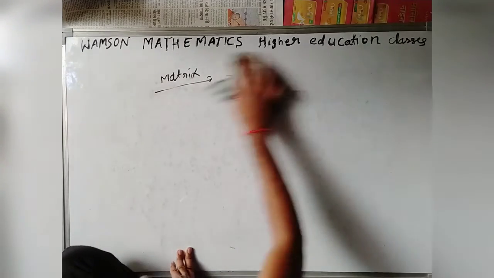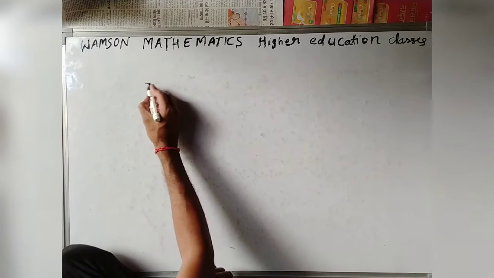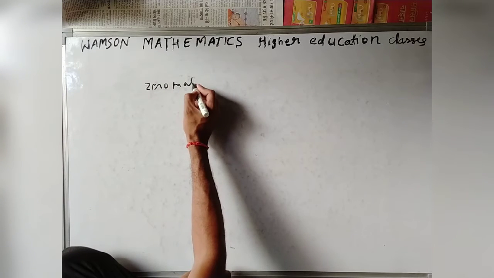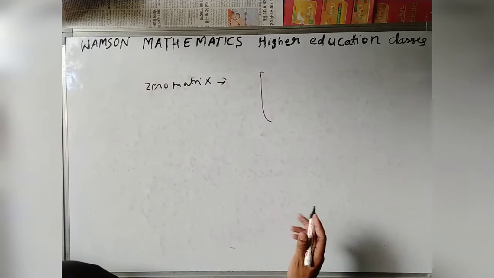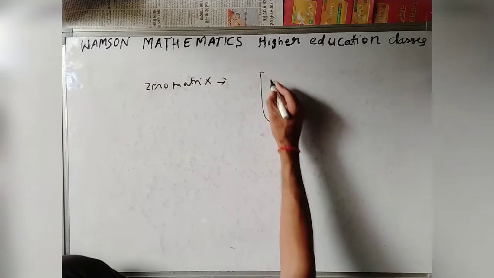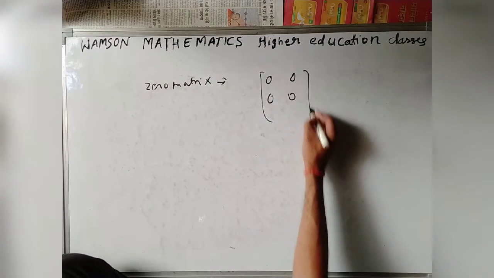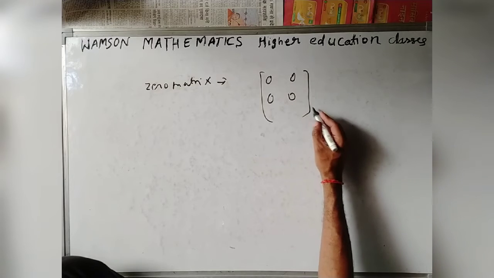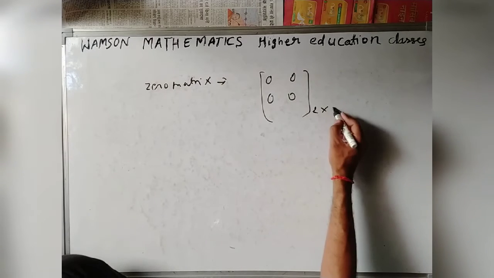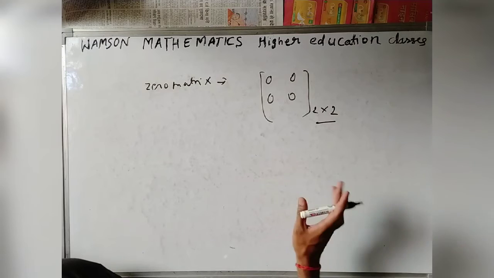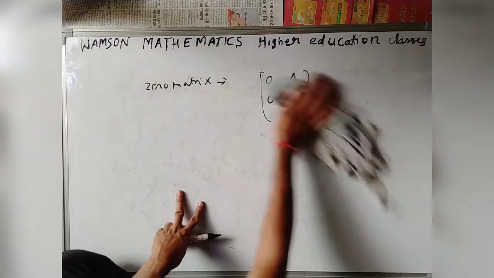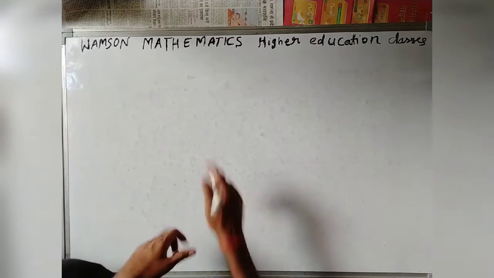Now the zero matrix. See, a zero matrix is a matrix whose all elements are zero, that is this form. This is a zero matrix. Here the number of rows is 2 and the number of columns is 2. This is 2 cross 2, 3 cross 3, 4 cross 4 zero matrix. Now identity matrix.